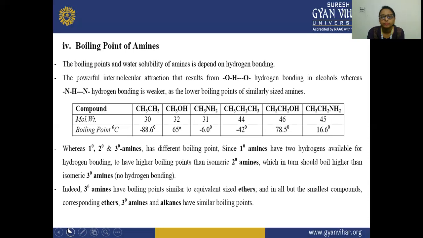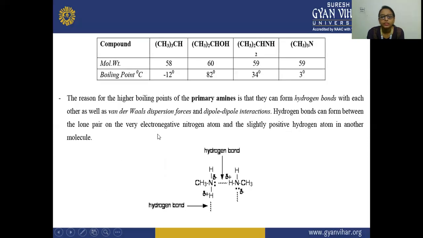Next, the reason for the higher boiling point of a primary amine is that the molecules hydrogen bond with each other, as well as having van der Waals dispersion forces and dipole-dipole interactions. Here you can see the hydrogen bonding between them.